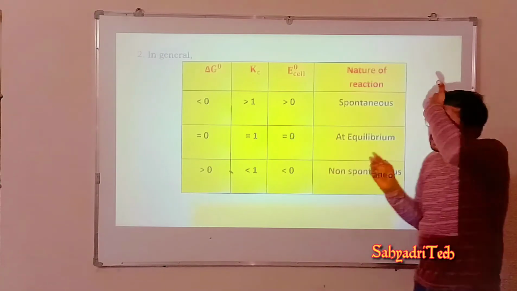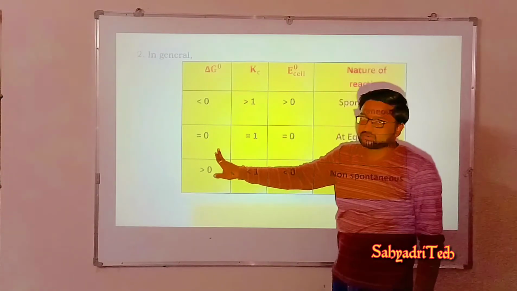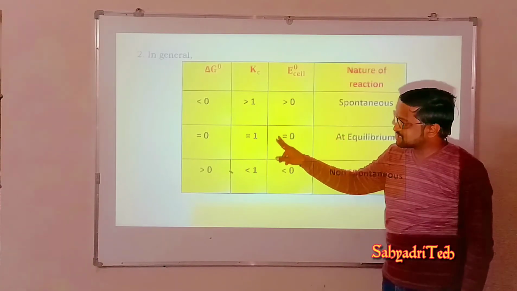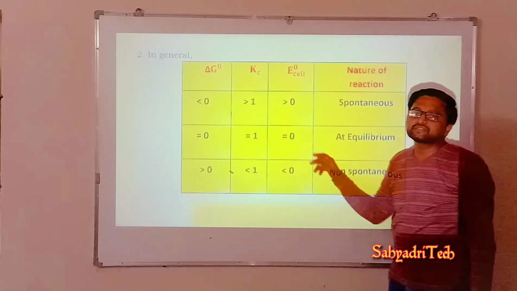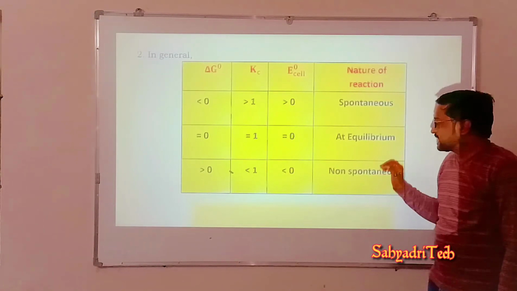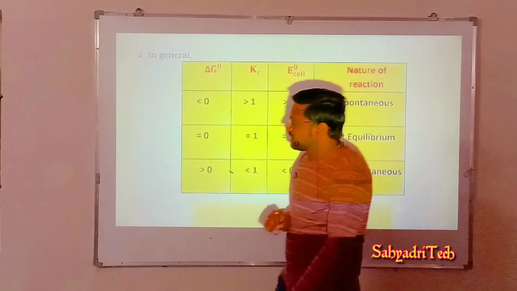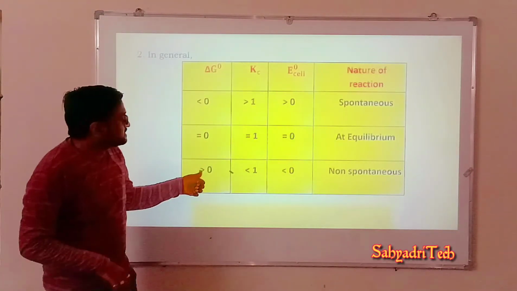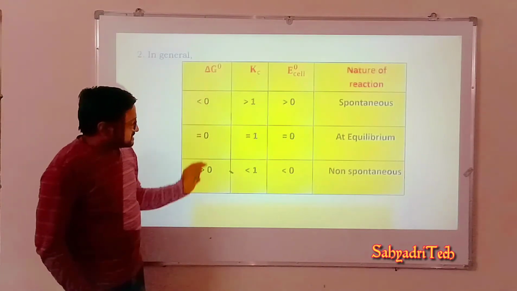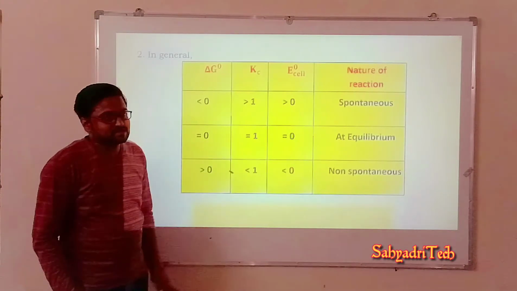Now when we say the reaction is at equilibrium, it means delta G naught is equal to 0, the equilibrium constant is equal to 1, and the cell potential is 0. At this condition, we say that the reaction is at equilibrium. Then when we say a reaction is non-spontaneous, it means delta G naught is greater than 0. If delta G naught is greater than 0, then we say the reaction is non-spontaneous.